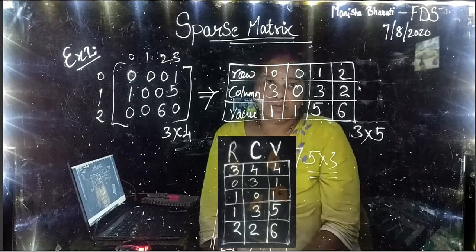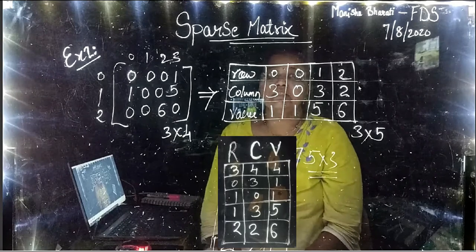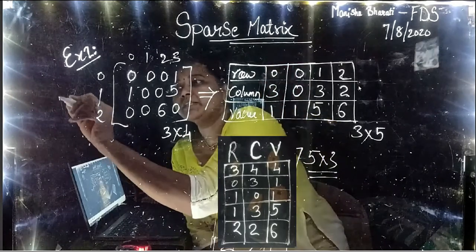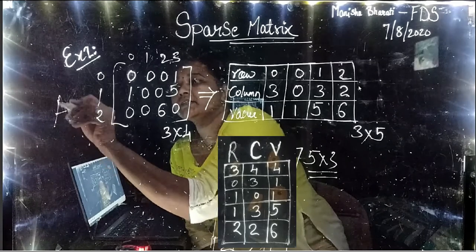Now we will see how to calculate the transpose of the matrix. So let this example be the same, and let us call this the A matrix.